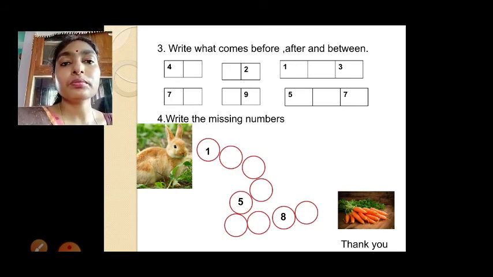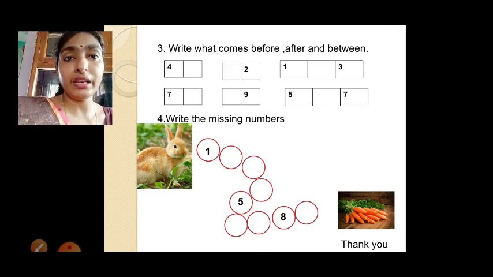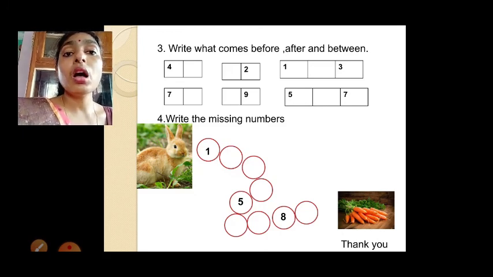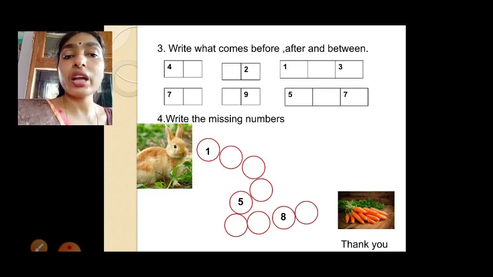Okay, so neatly you will complete your classwork notebook and you have to post in the group. I want to see how neatly you people are writing. Okay, because I will ask one test for you people. In the next interaction session I will make you tell the number name, or I can ask you to write the numbers, or I can ask you what comes after, before. So you all have to learn neatly all these things.